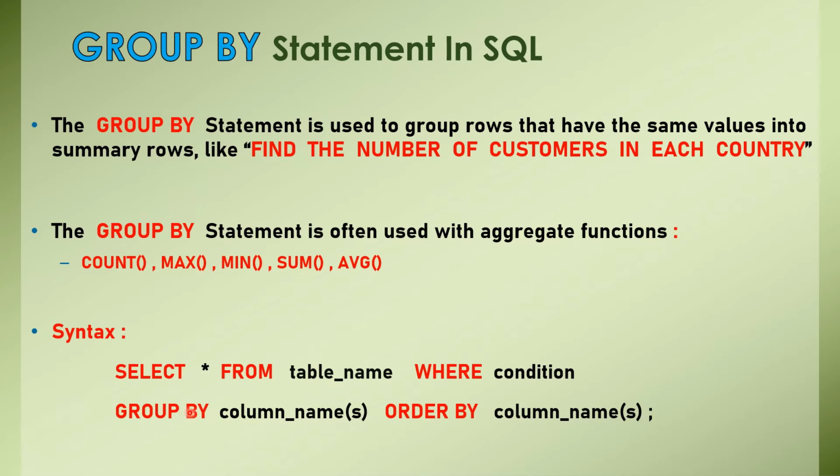Suppose I'm giving you one example: select all the fields from the customer table where you can give any condition. Conditions can be, suppose the gender of your customers must be female or male, anything like that. Or the age factor also, you can give any condition over here based on your business requirement. Then you need to group it.